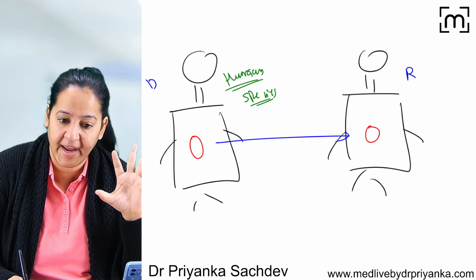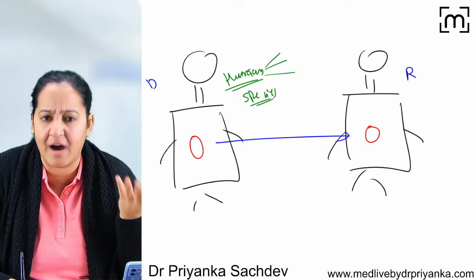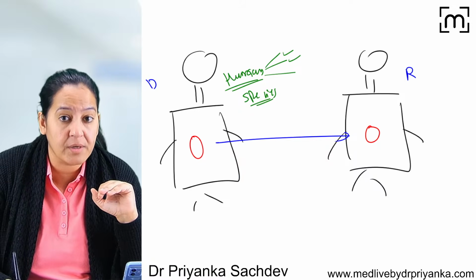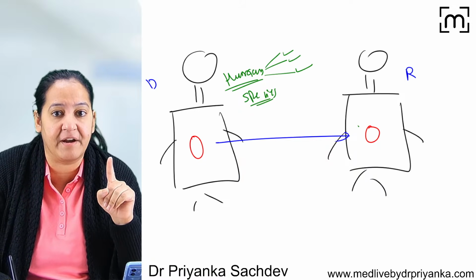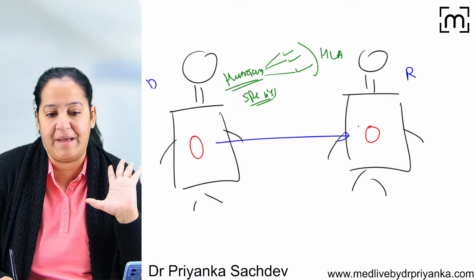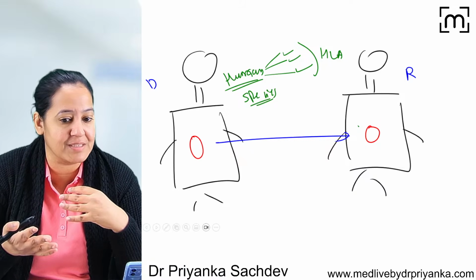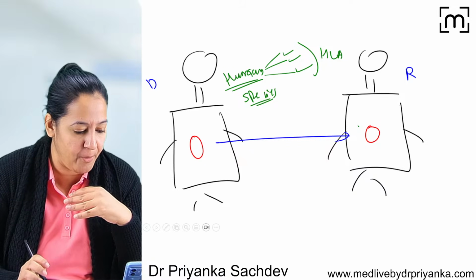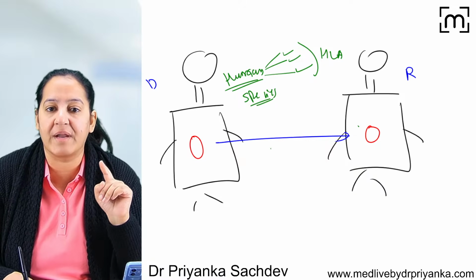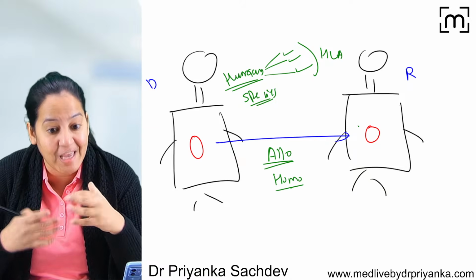Any human. It can be a relative, it can be a friend, it can be an unknown person. If multiple donors are available for the same recipient, we will do the HLA matching of all of them. So we will see the percentage of the matching and we will see maximum percentage matching is there. So minimum chances of rejection, we will select that donor. Got my point? So this type of graft is known as allograft or also known as homograft. Homo means same species.